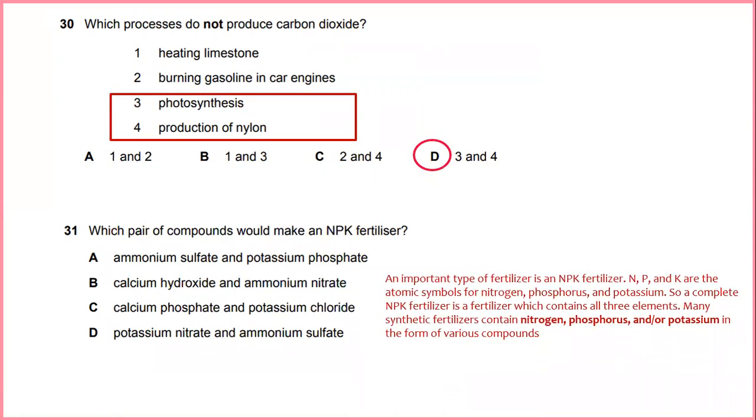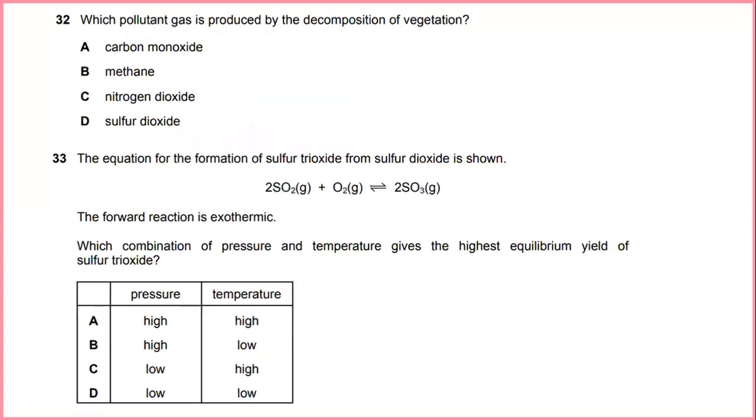Which pair of compounds would make the NPK fertilizer? An important type of fertilizer is NPK fertilizer, where N, P, and K are the atomic symbols for nitrogen, phosphorus, and potassium. So, a complete NPK fertilizer is a fertilizer which contains all 3 elements. Many synthetic fertilizers contain nitrogen, phosphorus, or potassium in the form of various compounds. So I would say that the answer will be A, ammonium sulfate and potassium sulfate.